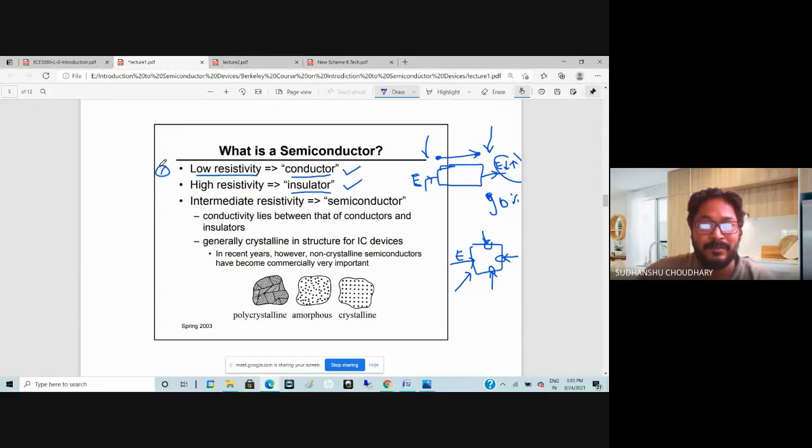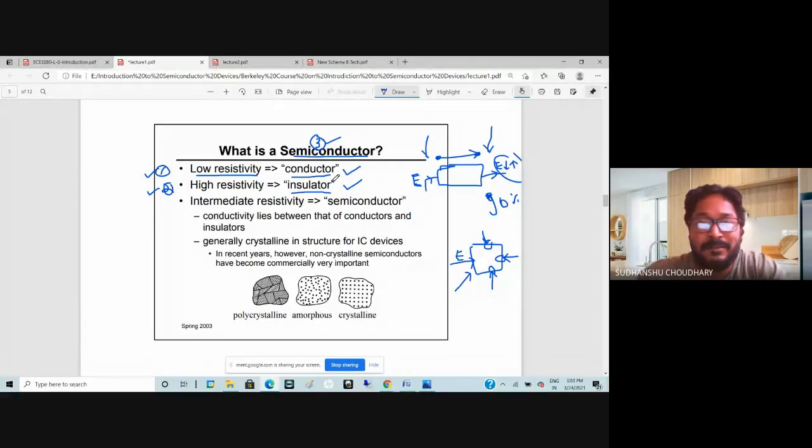So this is number one, this is number two, and the third class is called semiconductor, right? So there are three classes of materials. One is conductor, one is insulator, and the third one is semiconductor. Semiconductor means it is in between conductor and insulator. So that is called semiconductor.